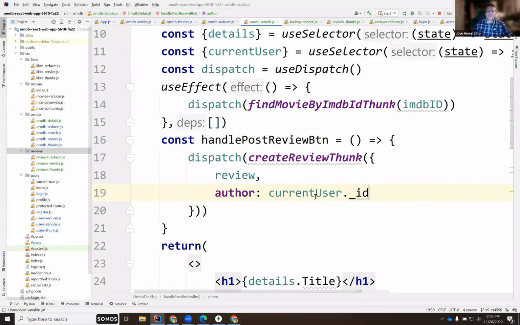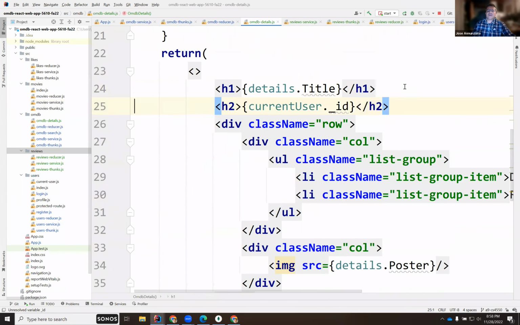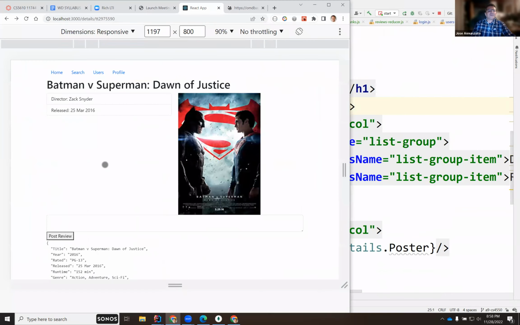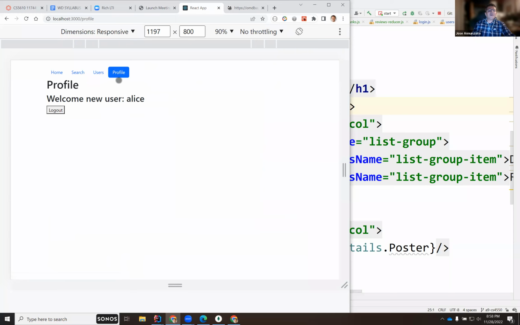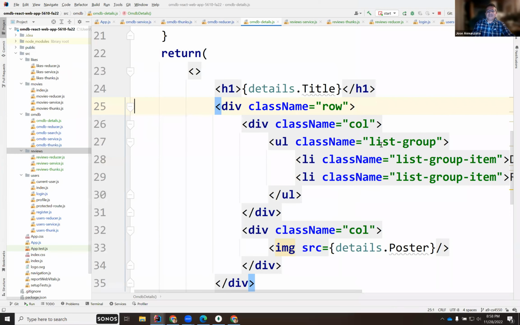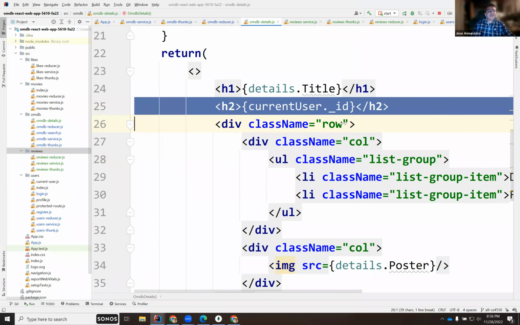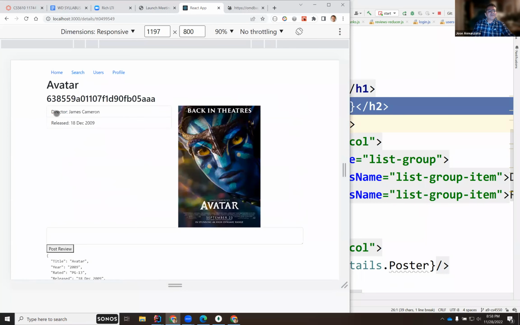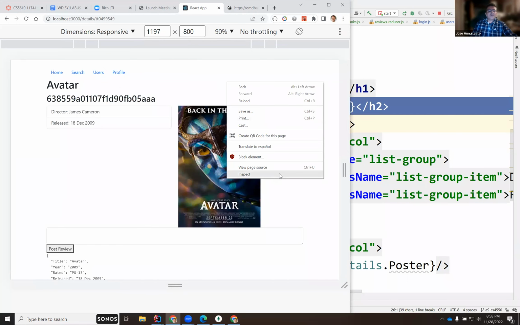So I don't have the current user anymore. Presumably I wasn't logged in. Okay, so here it is. So I probably need to log in again. So profile. Oh, I am logged in. Why did it not like that? So if I go to search, go to avatar. Oh, it is there. Weird. Okay, so let's see if I post a review about avatar.